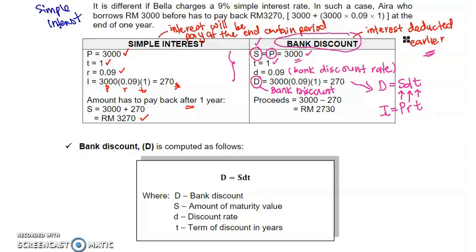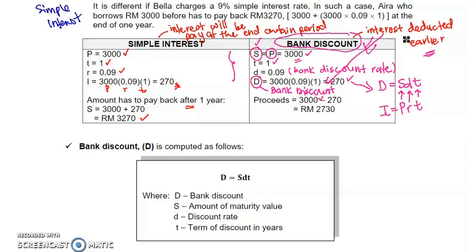Since interest is deducted earlier, how much is the interest? 270. In this case, the interest we are referring to is the bank discount. Since we borrow 3,000 under bank discount, we must deduct the interest earlier.